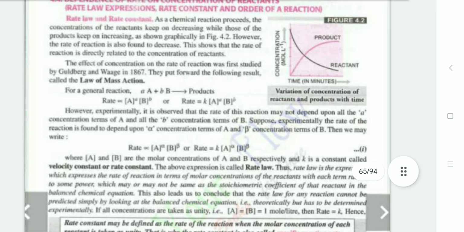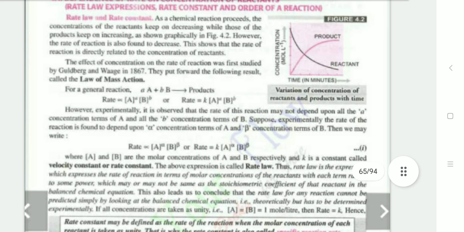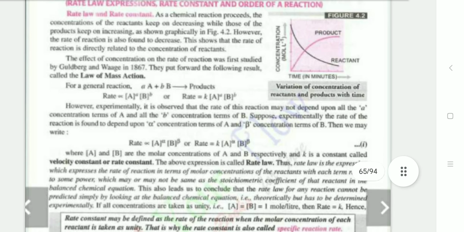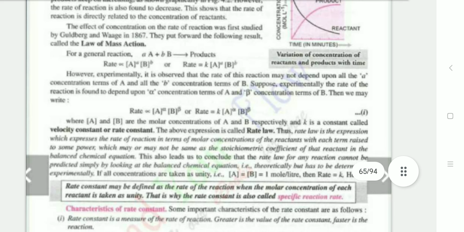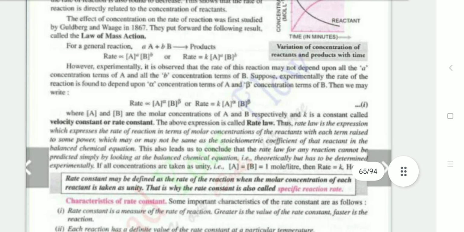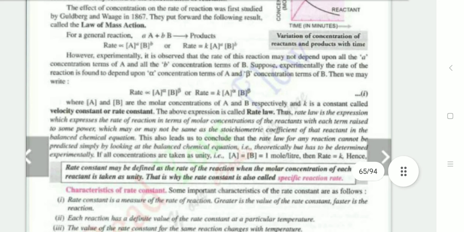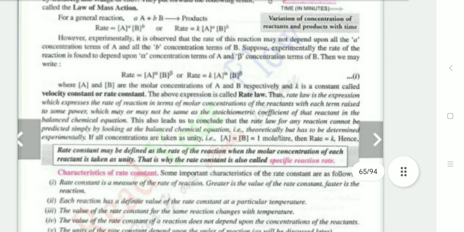The effect of concentration on the rate of reaction was studied by Guldberg and Waage in 1867. They put forward the following results, the rate law of mass action. For a general reaction alpha A plus beta B gives products, the rate is directly proportional to the concentration of A raised to alpha and the concentration of B raised to beta, where the proportionality constant is K. Here A and B are the molar concentrations of A and B respectively, and K is a constant called the specific reaction rate, velocity constant or rate constant.